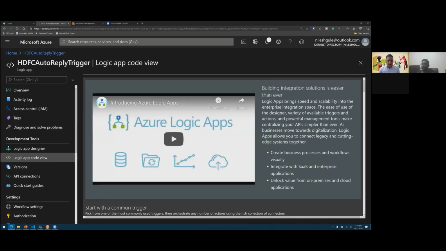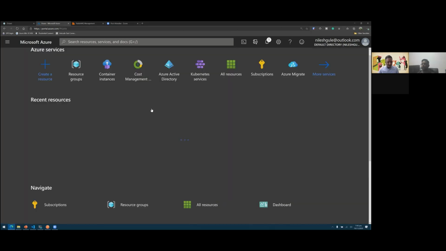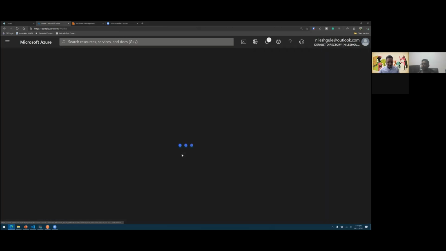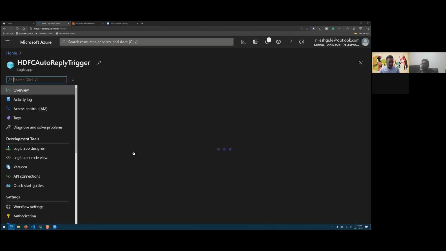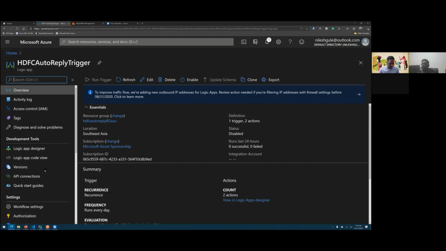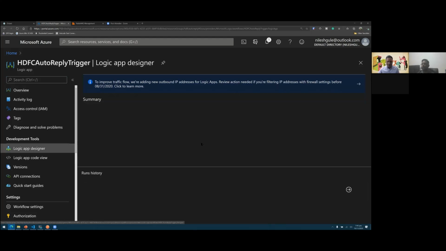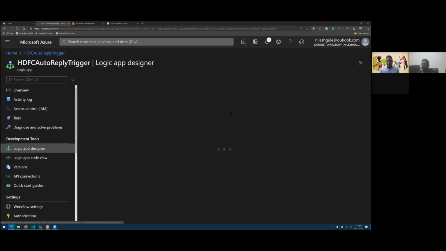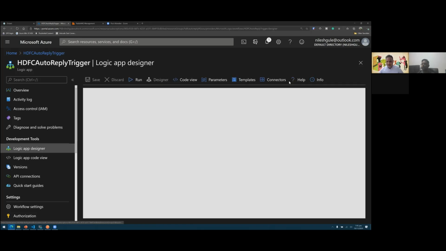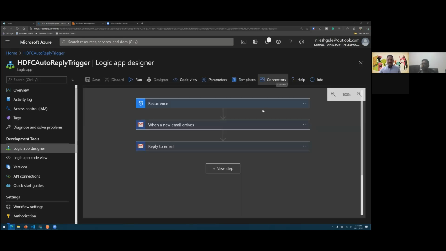So let me just close this. If we click on this connector, this will open the documentation page, which will show us all the connectors, what are their limitations, what are the capabilities that we can use with those connectors.